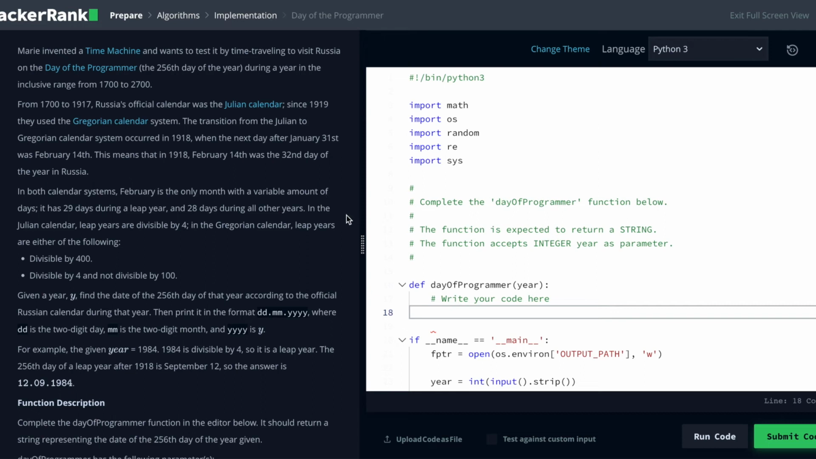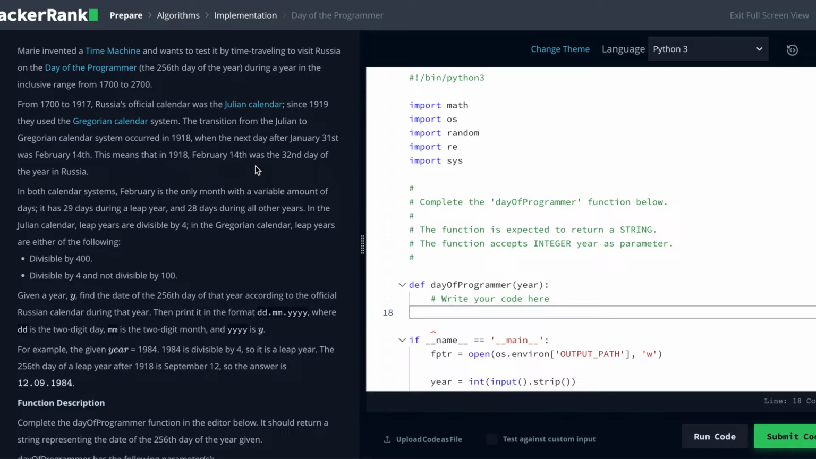All right, welcome to another lesson. In this lesson, we'll be covering Day of the Programmer, an easy rated Hackerrank algorithm question. And this question's kind of funky, a little wordy over here, so take your time to understand it, but of course we will go over it.